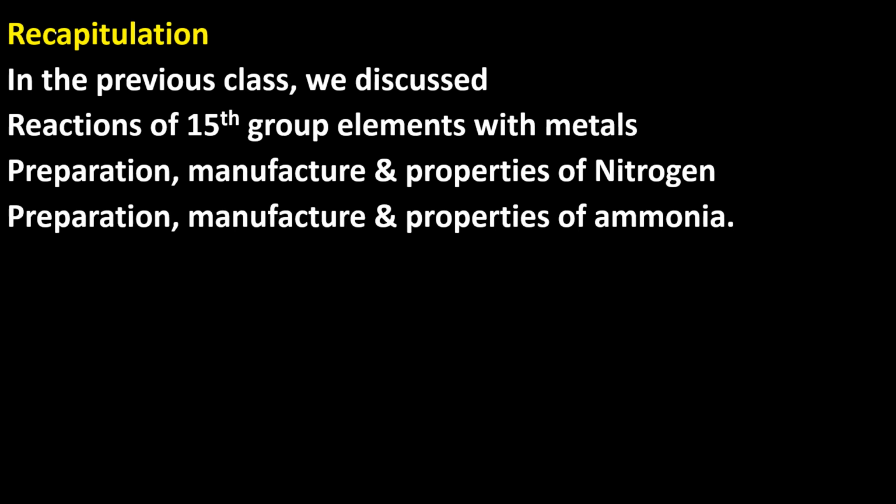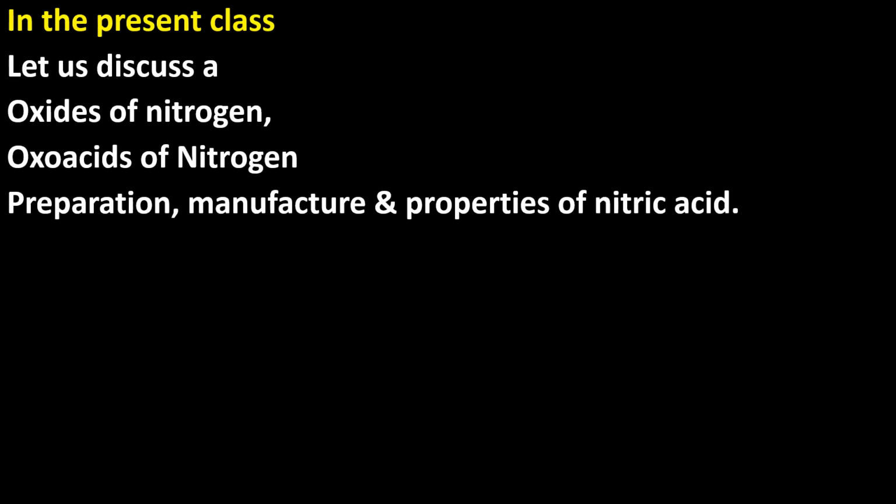In the previous class, we discussed the reactions of 15th group elements with metals, and the preparation, manufacture, and properties of nitrogen, and the preparation, manufacture, and properties of ammonia. In the present class, let us discuss oxides of nitrogen, oxoacids of nitrogen, and the preparation, manufacture, and properties of nitric acid.